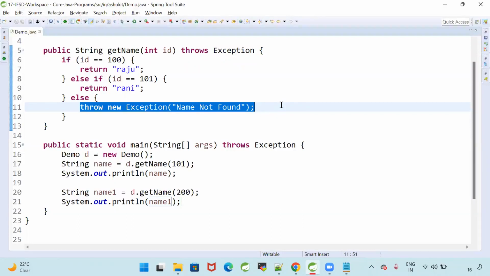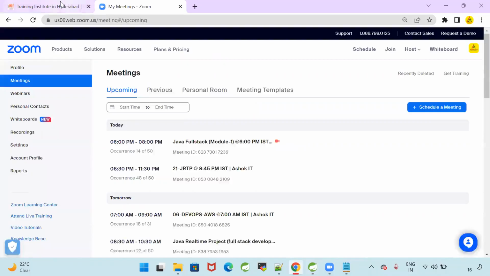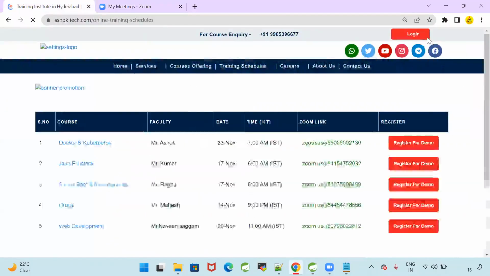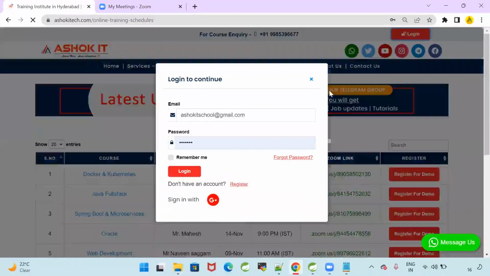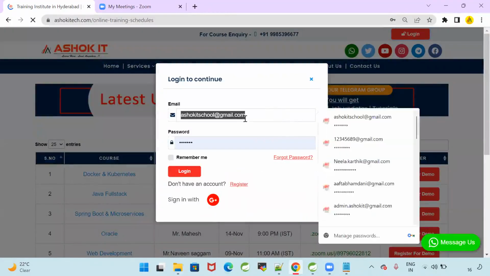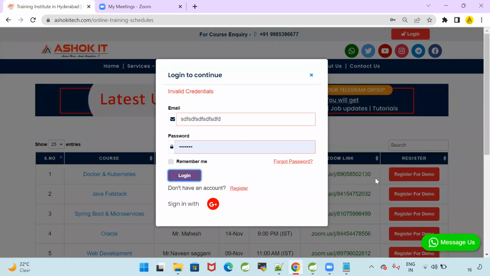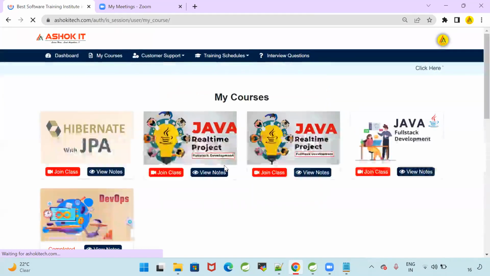In simple terms, go to our website. Login. Give an incorrect mail ID. Click on login. What happened? That means an exception occurred. Why did the exception occur? The user is giving invalid input. If a user gives valid input and clicks on login, it will execute successfully. I am able to log in.